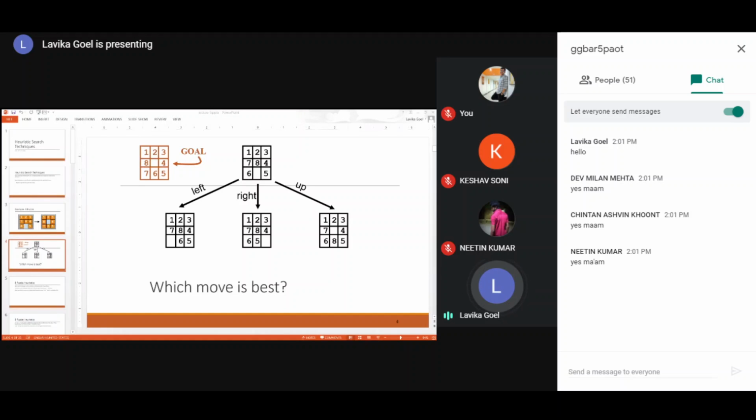One state could be, you can move the 6 into the empty space. So you will generate the left hand side move. If you move 6 into the empty space, you will get 1, 2, 3, 7, 8, 4, and then empty, 6, 5. Right? The other option could be, you can move 5 into the empty space. If you move 5 on the right hand side into the empty tile, the board position would look like 6, 5, and then the empty tile. So the total board position would look like 1, 2, 3.